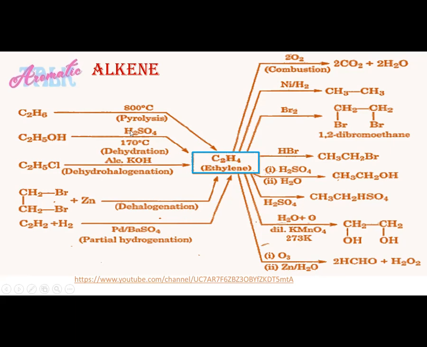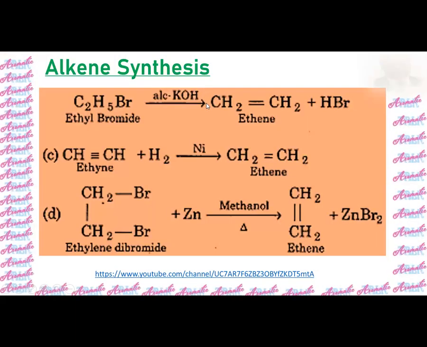So here is the summary of the preparation of alkene and the different reactions of alkene you have seen in this lesson. We can remind ourselves of alkene synthesis by these reactions. First of all, if we take an alkyl halide and add alcoholic KOH solution, then the halogen and hydrogen are removed from the two adjacent carbon atoms and a double bond is established between the two carbon atoms to form alkene. In this way, ethene is produced when alcoholic KOH removes halogen and hydrogen from two adjacent carbon atoms.